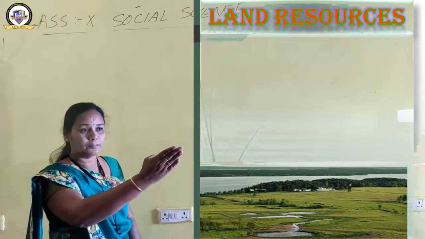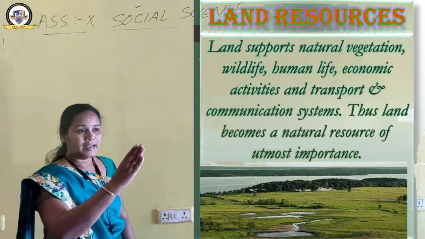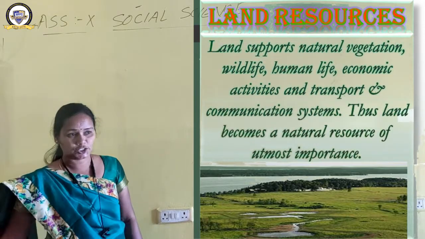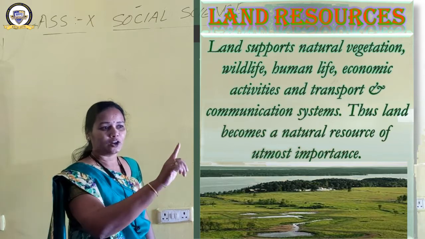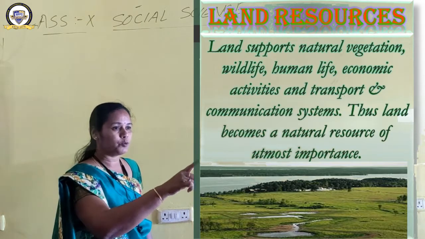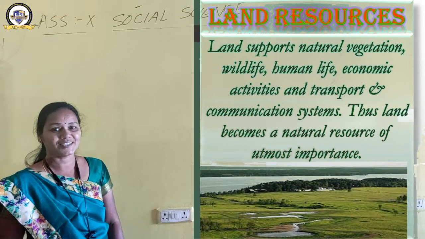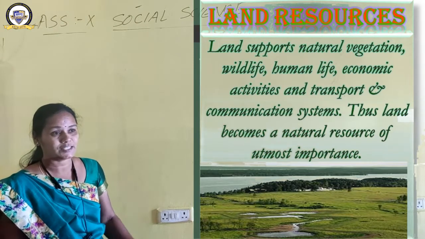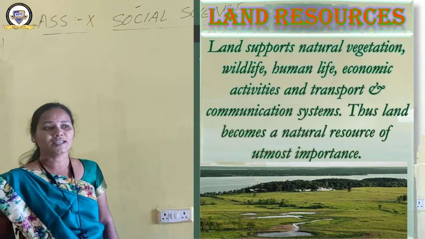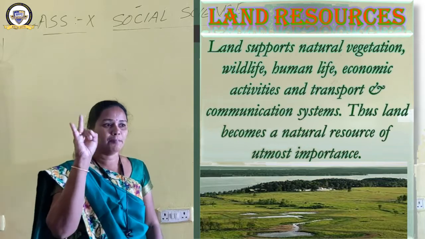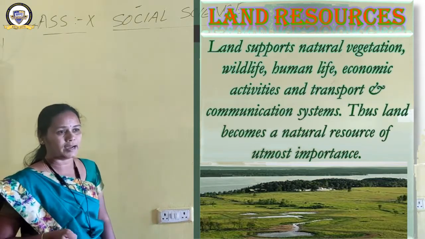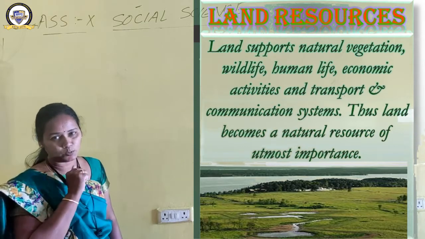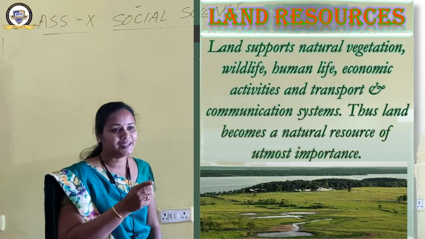Let us see what the importances of land are. Land supports natural vegetation, wildlife, human life, economic activities, transport and communication systems. What are the different activities supported by land? Number 1, natural vegetation; number 2, wildlife; number 3, human life; number 4, economic activities; number 5, transport and communication systems.